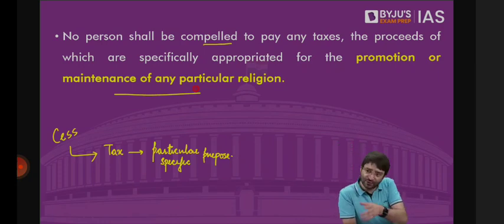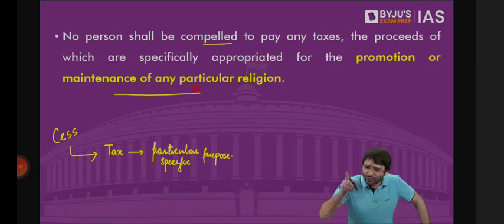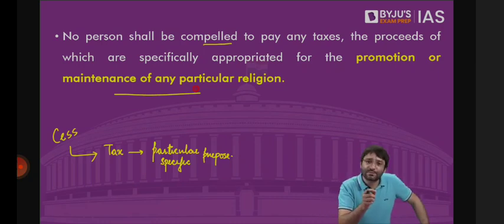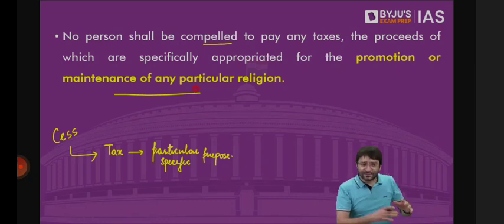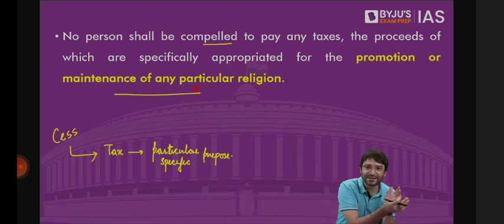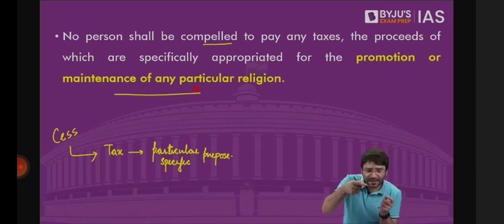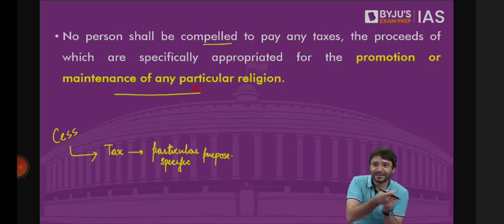But for the promotion of one particular religion? No. We will give you subsidy for those who go on a Hajj pilgrimage as well. Although that has been stopped now. But even that money is used for the promotion of the education of the Muslim girls. So if there are some schemes specific to religious minorities, that means the money that you and me pay in the form of taxes is used for the education of minority girls. Then this money can also be used for sending elderly to Kailash Mansarovar Yatra.